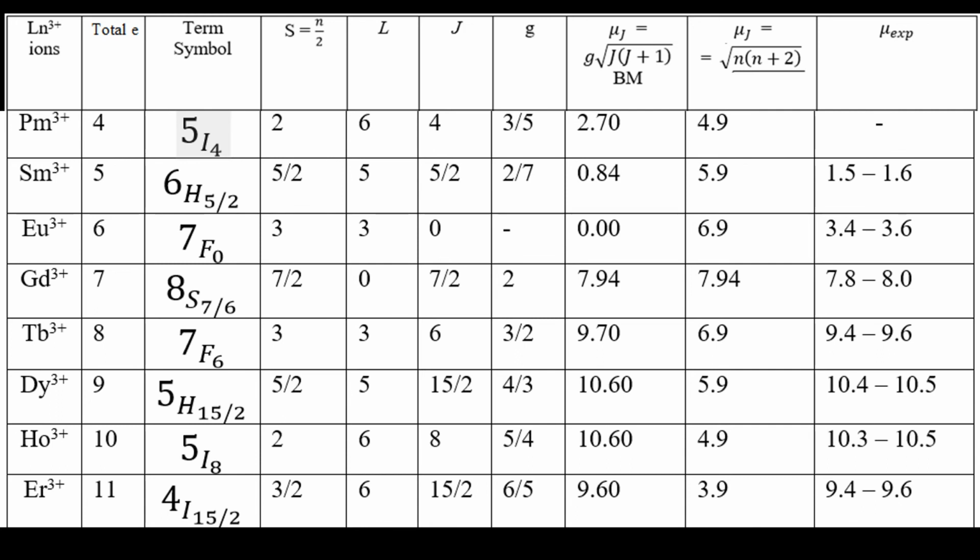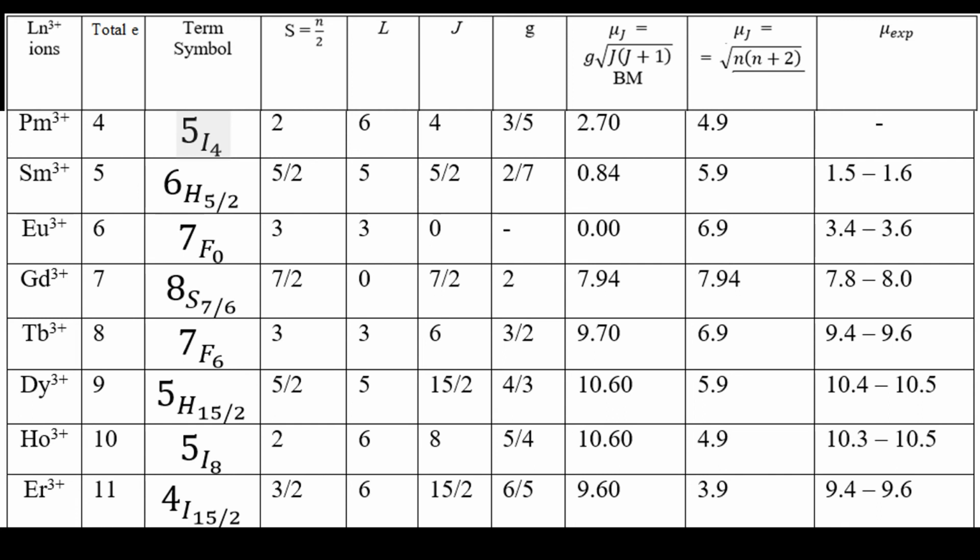And using this simple formula, root over of n into n plus 2, you can calculate 5.9. In the case of samarium, 5.9 is moderately high. But using the g value introduced, the calculated mu is 0.54, which is very much less than the simple equation. In the case of lanthanide elements, the orbital contribution is introduced, and due to orbital contribution, the magnetic properties are generally increased.